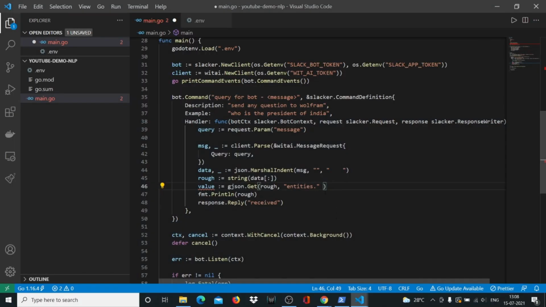So let me write that here: wit$wolfram_search_query, colon, wolfram_search_query. Okay, so just check if the spelling of Wolfram is okay. Looks good.